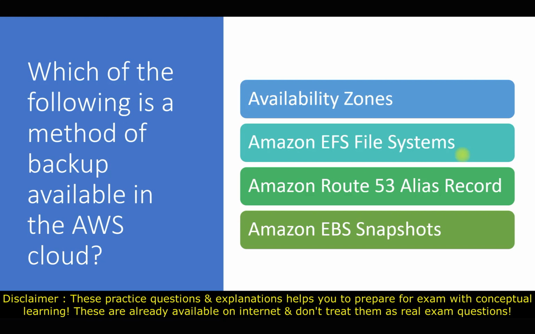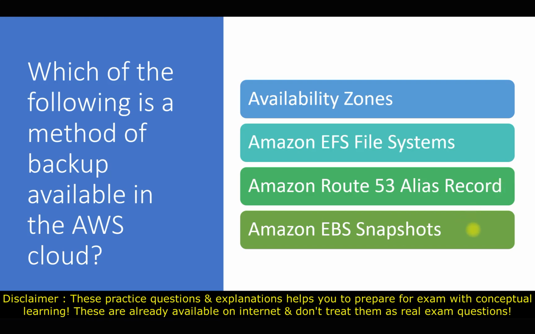Next is the Amazon Route 53 alias record. As we know, in AWS, Route 53 is a kind of DNS server, so it provides DNS service, and an alias record is a type of record that can map a public domain name to an AWS service target. So for any name, you can define an alias to any service target in our AWS. So it's not a backup solution. It's a kind of redirecting service from the DNS, and Route 53 is a DNS service, so it is also not a backup solution.